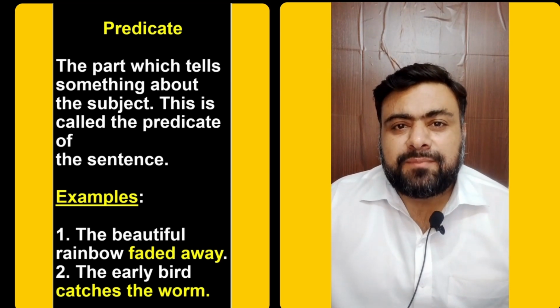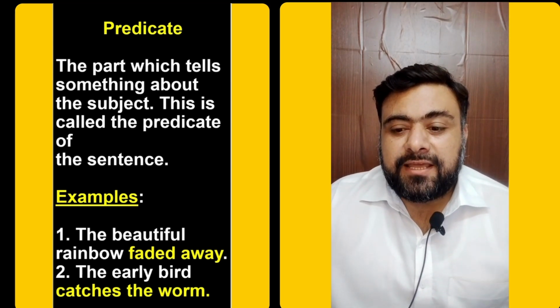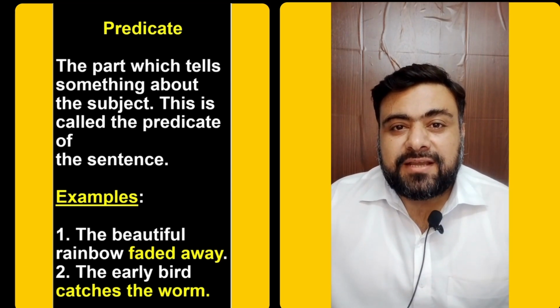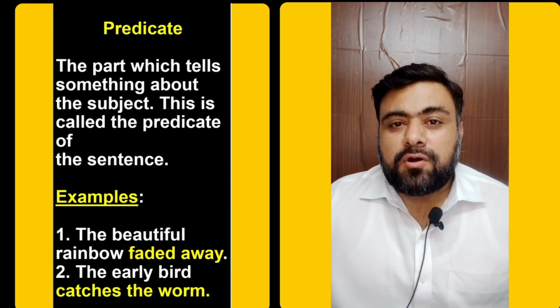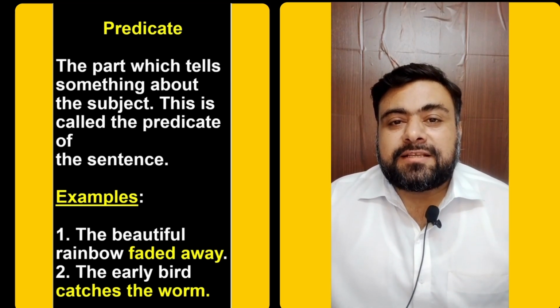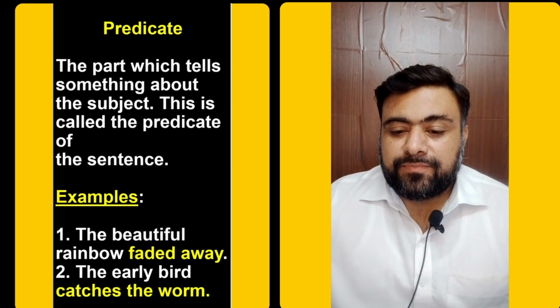We have mentioned something, now we give some information about this subject. And that information is faded away. Faded away is the predicate because it is the information related to the subject mentioned earlier.